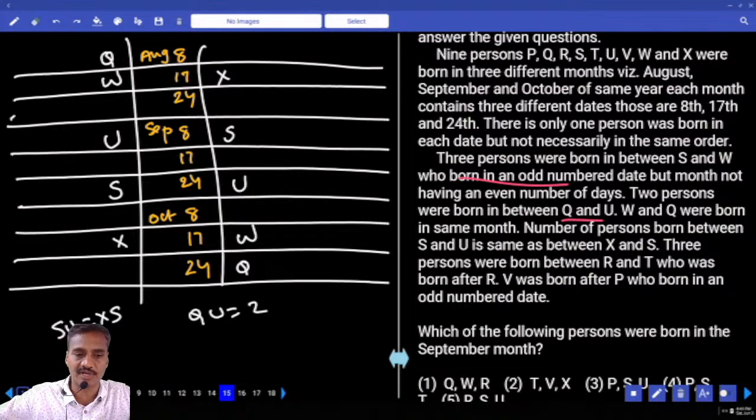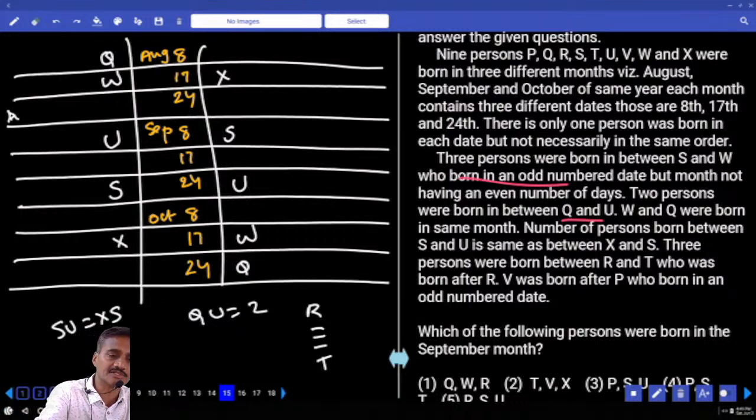T who was born after R. Now there are 3 in between R and T. T is after R, and between R and T there are 3 blanks. T must be like this. Clear? Then the possibilities: can we have R at this place? 1, 2, 3, and T there is a possibility here.